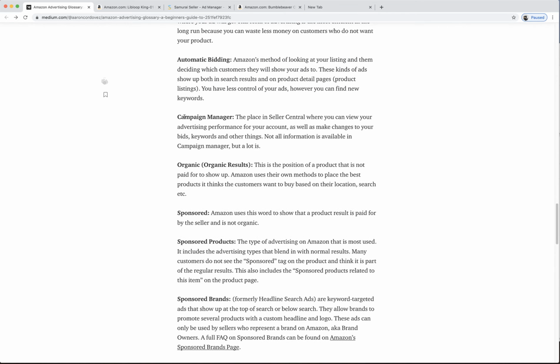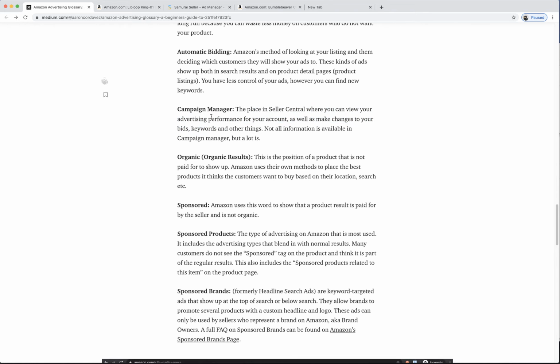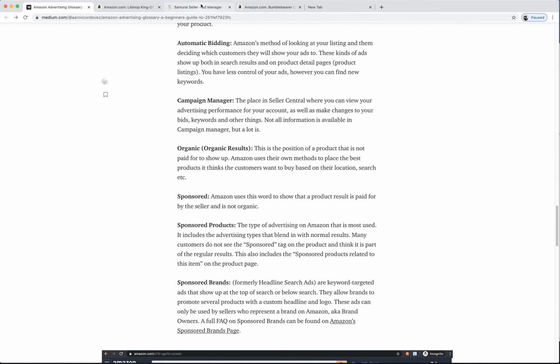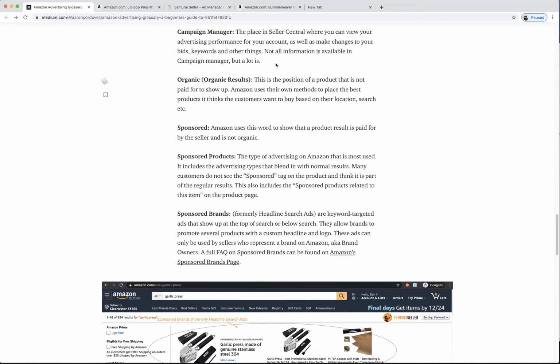Okay, good. Campaign Manager. This is the place in your Seller Central where you can view your advertising performance in your account, as well as make changes to your bids, keywords, and other things. Not all information is available in Campaign Manager, but a lot of it is. Some of that automatic, where they're putting your ad using automatic bidding or automatic campaigns, will not be available in Campaign Manager. You have to download a special report or use a software like Samurai Seller. There are other things that they won't show you in Campaign Manager, but there is a lot. I mean, it's pretty decent. They just started to keep a change log of every time you make a change, but we keep that in Samurai Seller. Who knows? They're getting better. Okay, good.